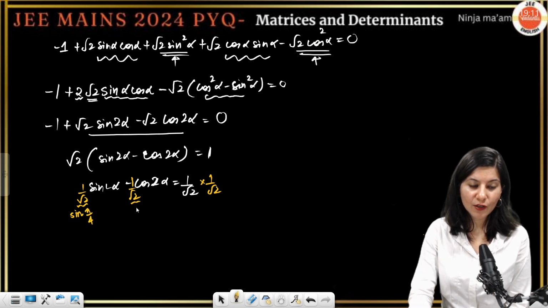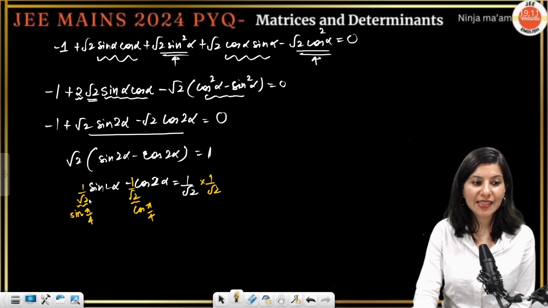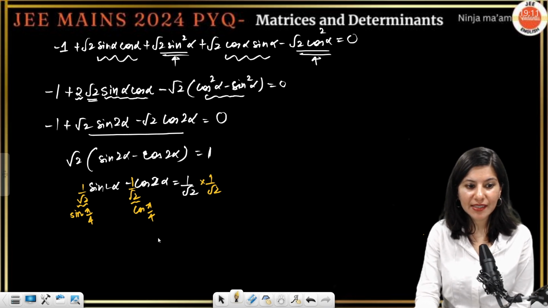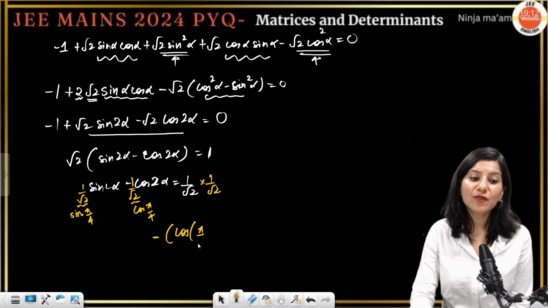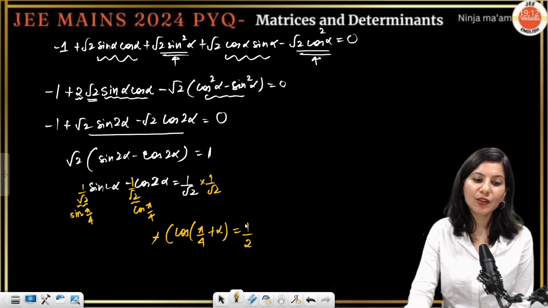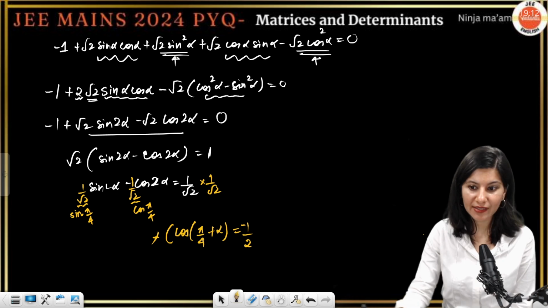This is cos pi by 4. Why am I doing that? Because this is going to be sin A sin B minus cos A cos B. If I take minus sign common, this is going to be minus of cos pi by 4 plus alpha, and this is 1 by 2. Minus sign if I remove and apply on the right hand side, so this is cos pi by 4 plus alpha equals to minus half.